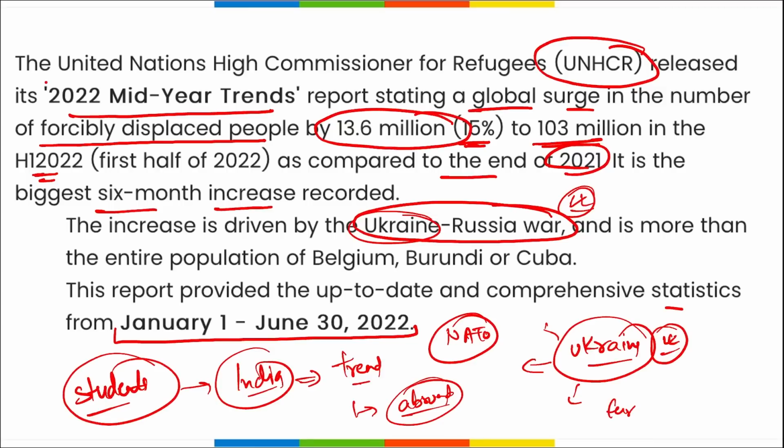All right, so the report was released by the United Nations High Commissioner for Refugees. They released the 2022 Mid-Year Trends, which stated that in the first half of 2022 the number of people who are forcefully displaced from their homes or locations has increased by 15%. Earlier we saw 103 million people, but that has increased by 15% to 13.6 million. The major contributor to this surge in forcefully displaced people is the Ukraine-Russia war.